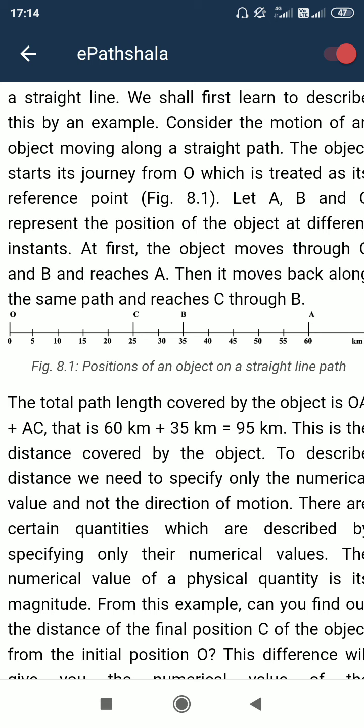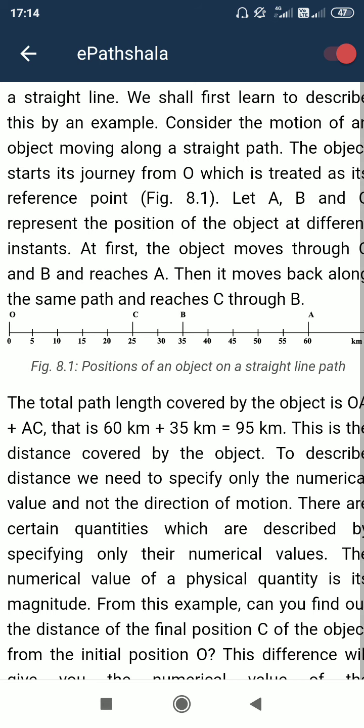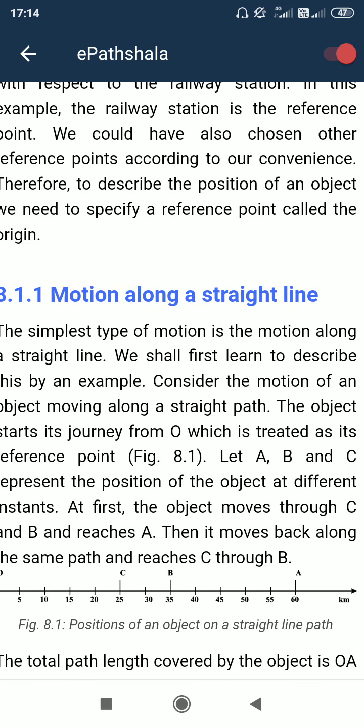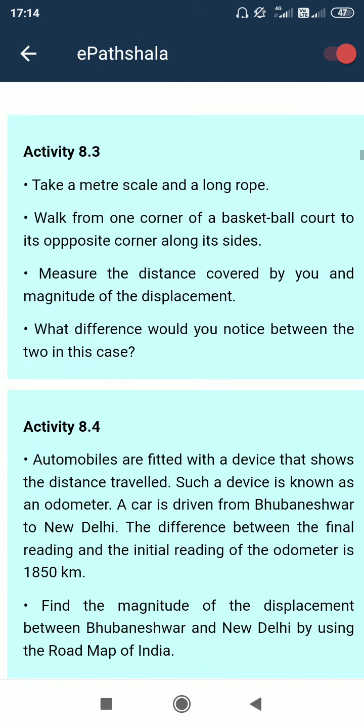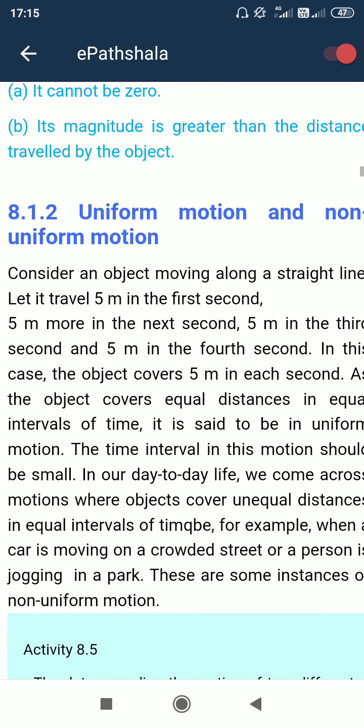The particle or body or organism, whatever the object may be, is moving in a straight line, not changing its path direction. Simply a straight line. So it is the motion along a straight line. It is very simple. Let's go to some other topic.